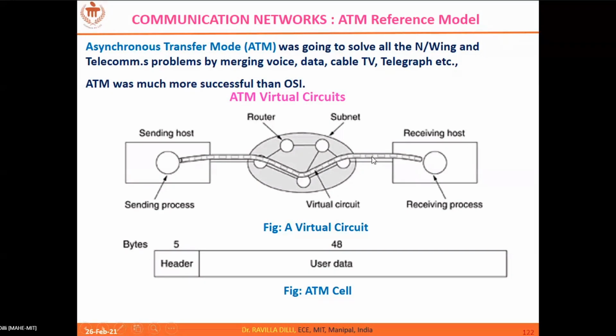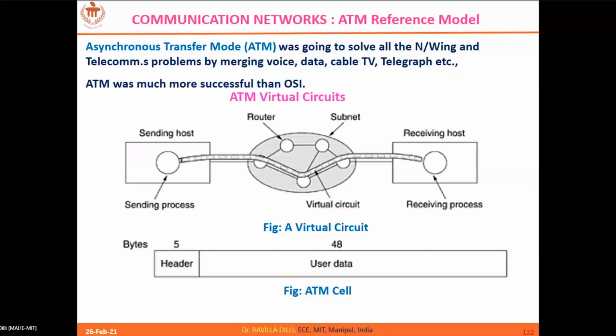However, since it is a circuit switching, the data that flows will take the same path. You can see in this slide that all your packets or ATM cells take the same path through the subnet. So obviously, you can expect ordered data at the receiver. Some ATM cells may be dropped in the subnet due to various reasons. However, the order is guaranteed. And it is quite reliable compared to connectionless service, which is datagram service.